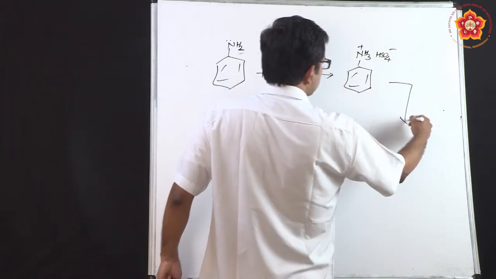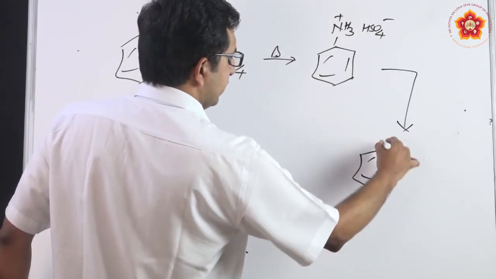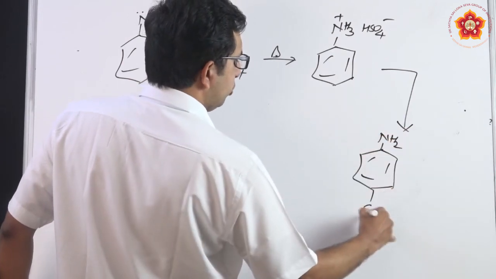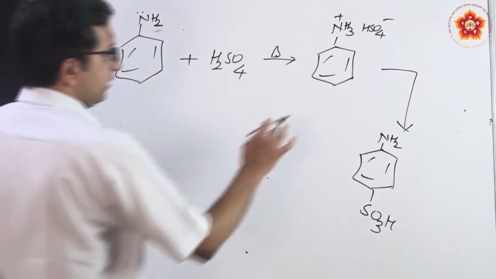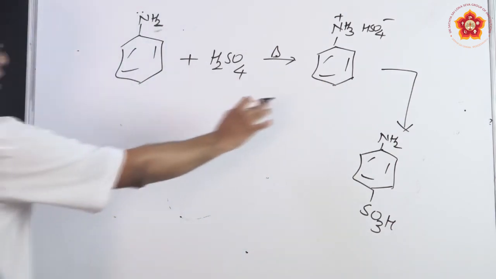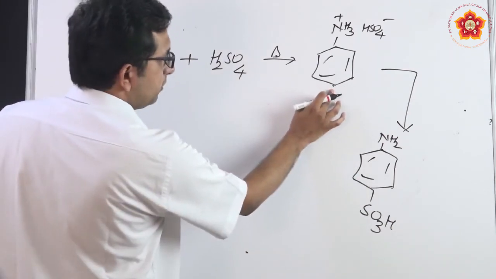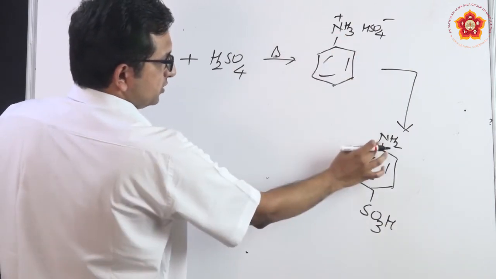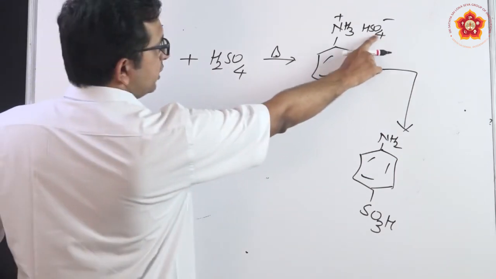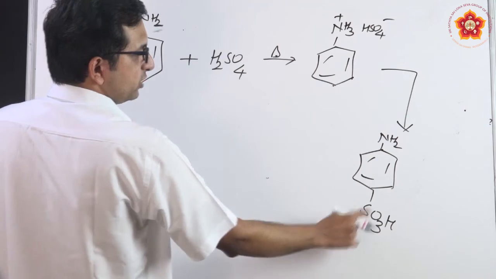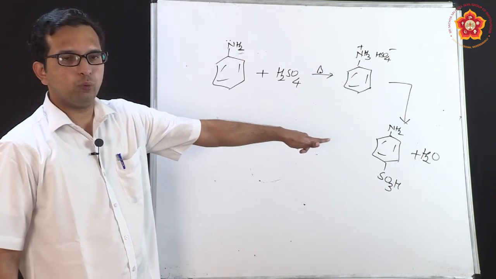Then you leave it for some time. This was basically in the heating method. If you leave it for some time, you realize that the NH2 form is retained back, and down here SO3H has been formed. What has happened overall here, please understand, is that there is a loss of one hydrogen atom from here, that is where the substitution has happened. One hydrogen has gone from here, and one more hydrogen has gone from here, as NH3 has become NH2. So two hydrogens, and there is also one elimination of oxygen. If you see here, it is SO4, it is SO3. So basically two hydrogens and one oxygen have given you water.